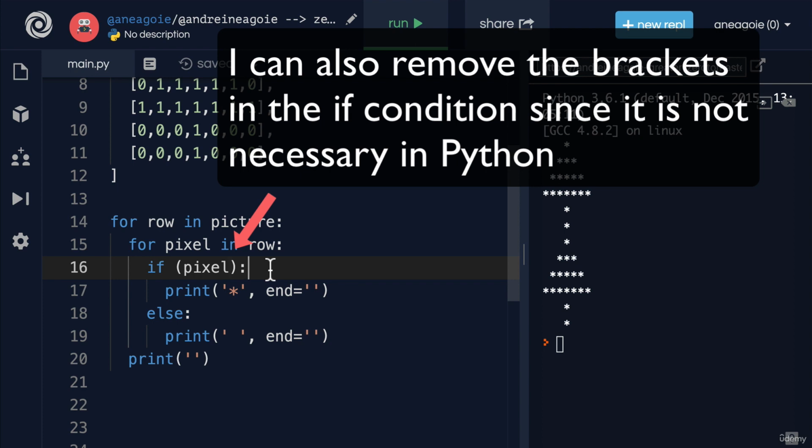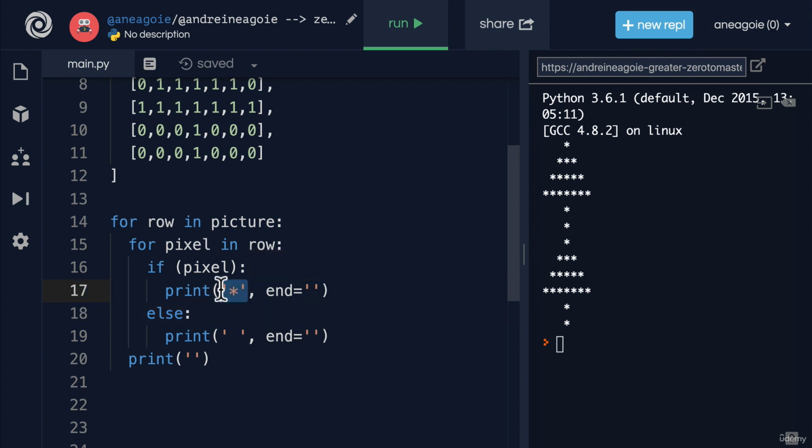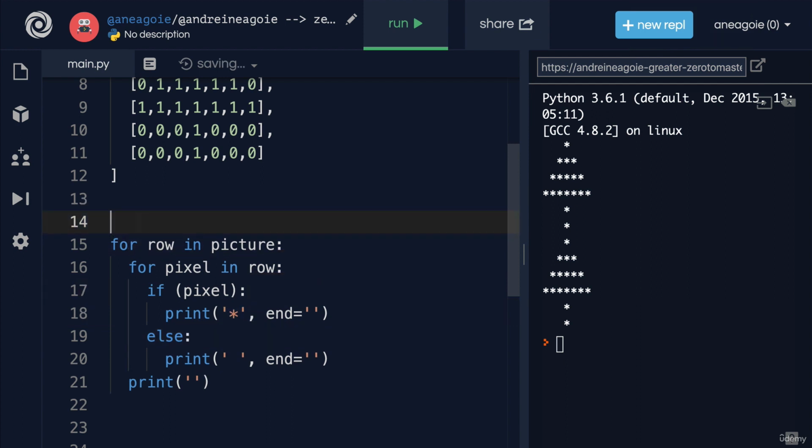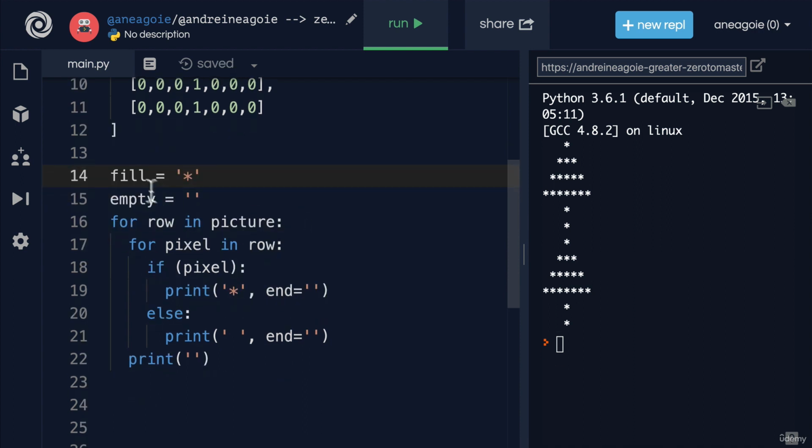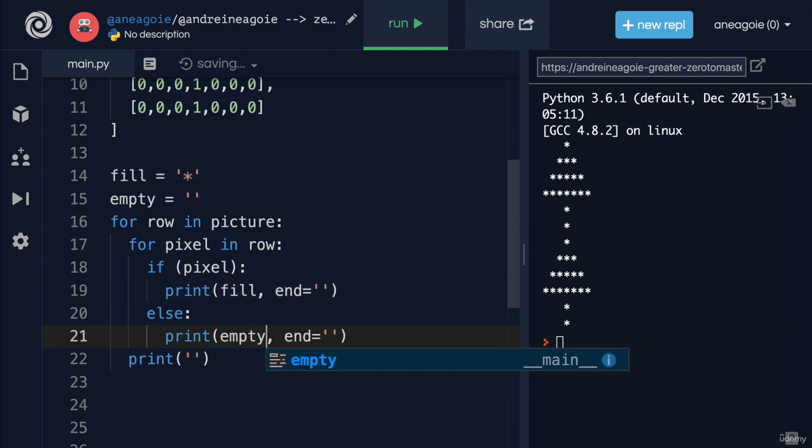Next, another thing that I might do, maybe I want to make this more extensible, which might mean doing something like, let's say, fill variable that equals to the star, and then maybe empty, which equals to an empty string, and change these to fill and empty.